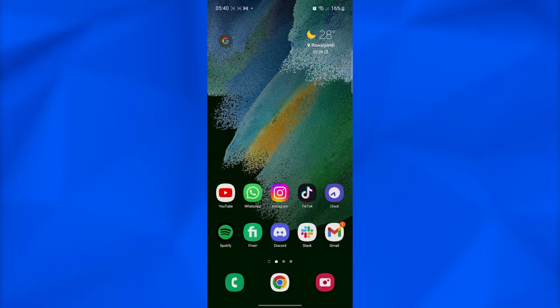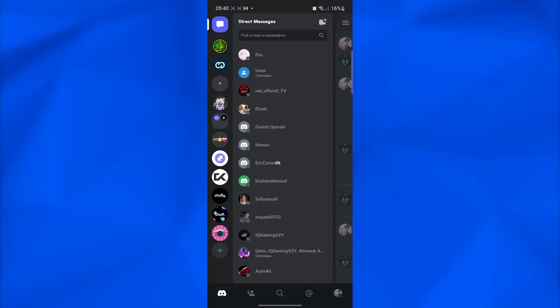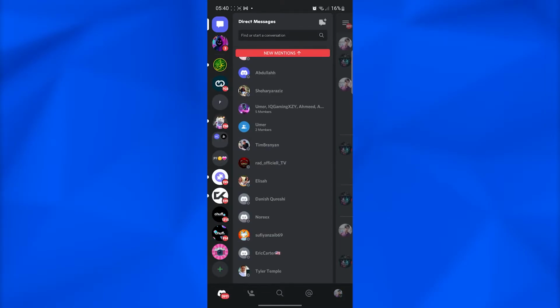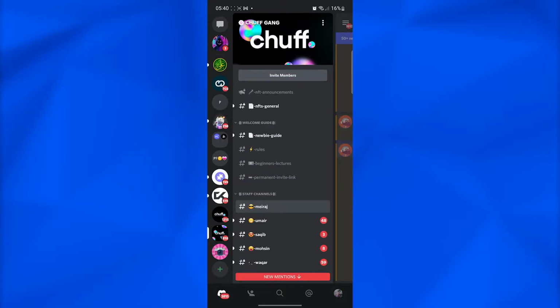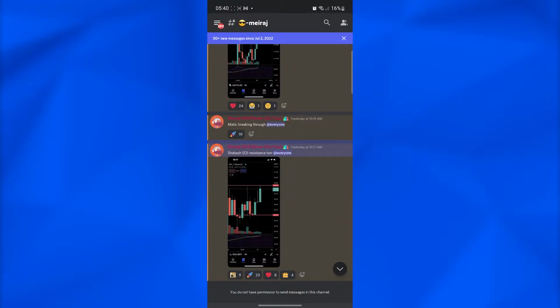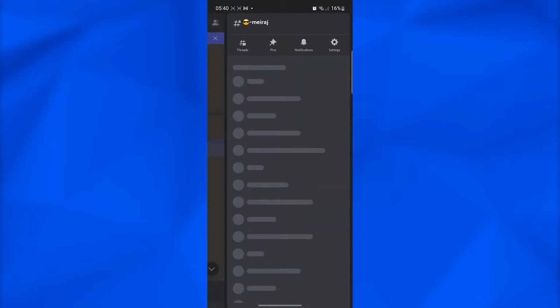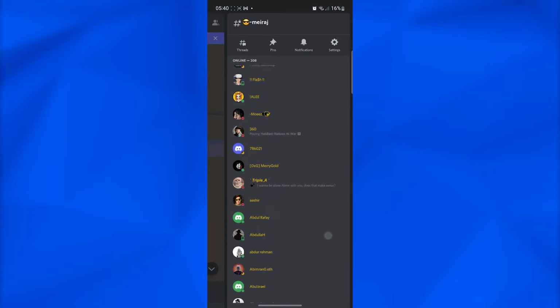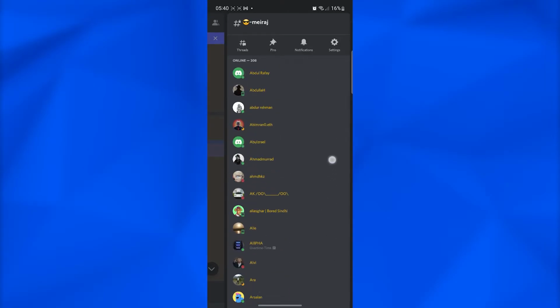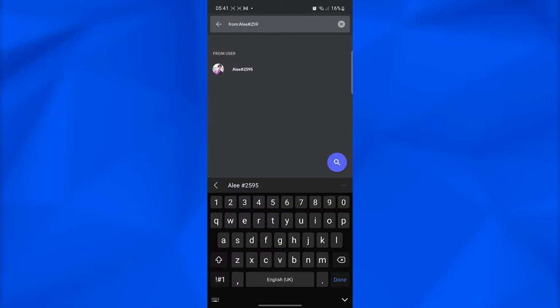So simply open up Discord on your phone, and once you have Discord opened up, now from over here click on any server that you are in. And after that, you guys are going to be able to see your tag over in the group section. So over here, my tag is going to be somewhere over here. Let me just search for me. So this is my tag right now. My tag is Ali hash 2595. We are going to change this tag quickly.